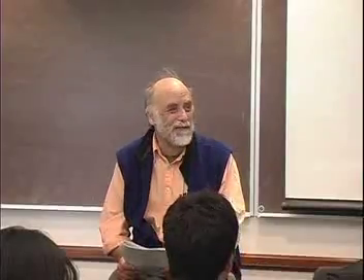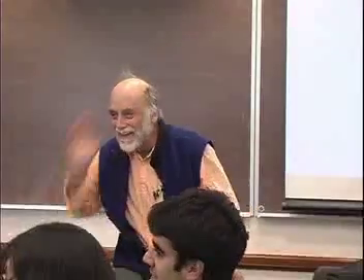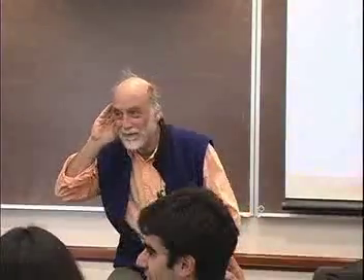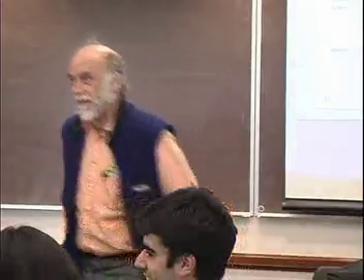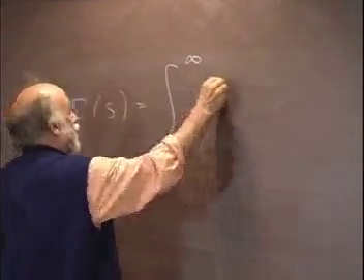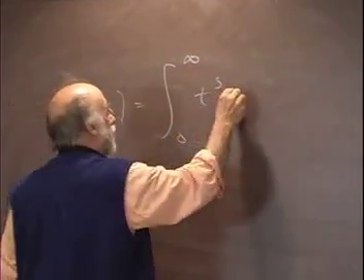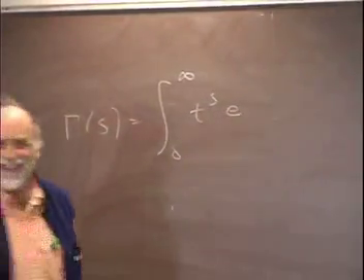Did anybody actually know the definition of the gamma function? Mr. Rosenfield, yes. It's an integral. What integral? The integral from 0 to infinity of t to the s times e to the minus t.